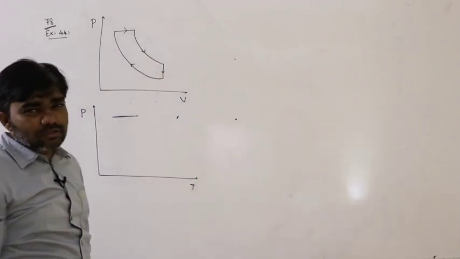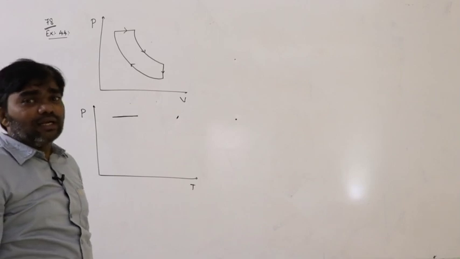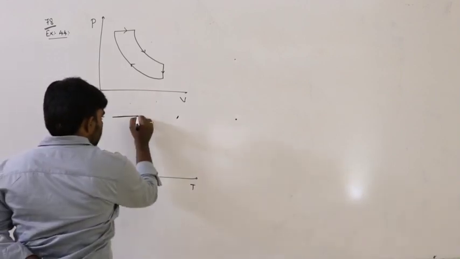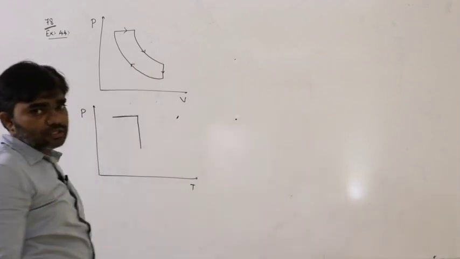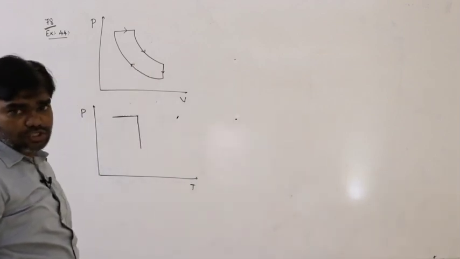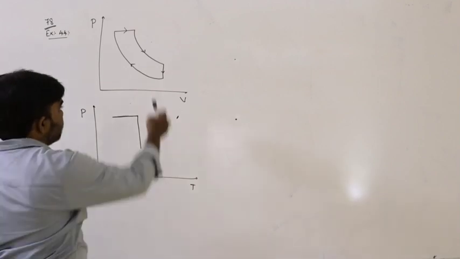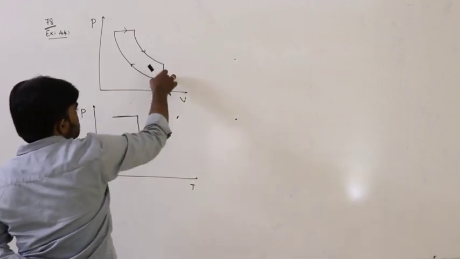In an isothermal process, temperature remains constant, so that's why the shape of the graph will be like that. The temperature of the system remains constant.